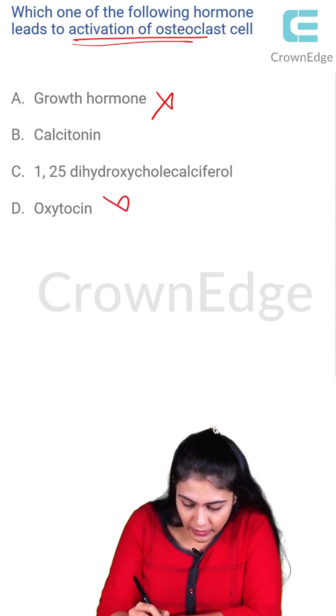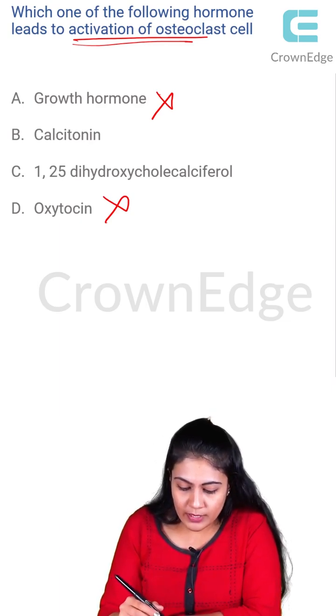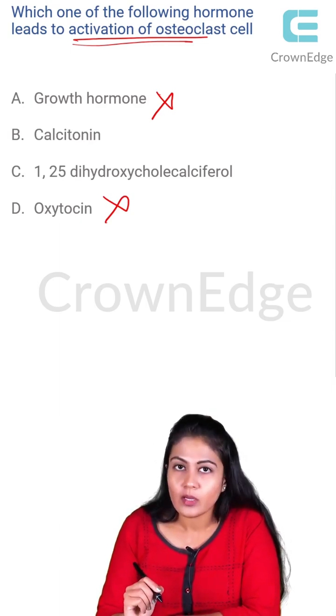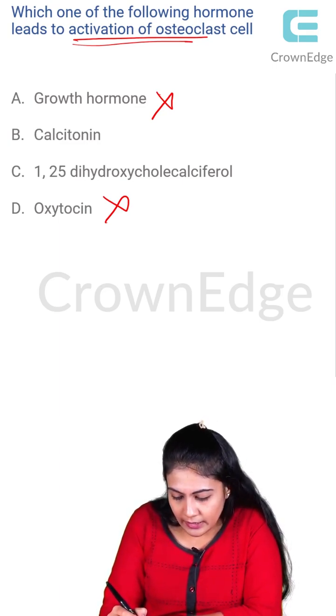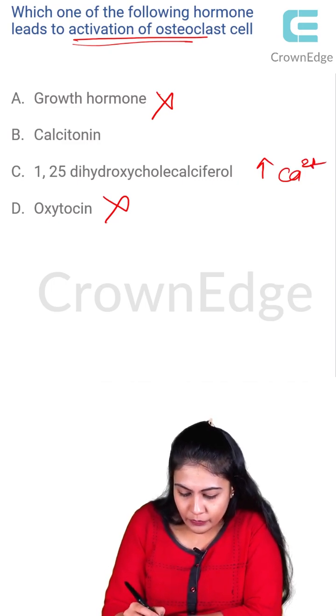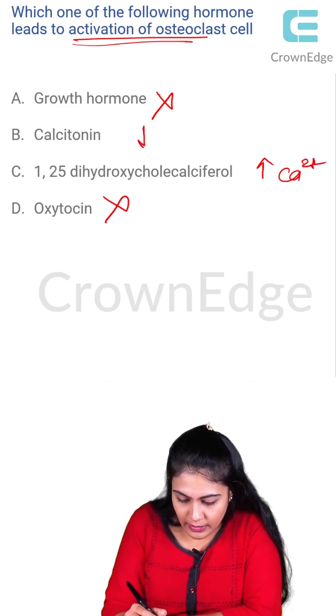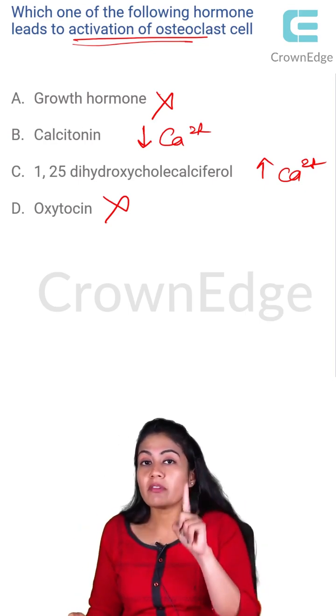And similarly oxytocin is also not playing any role. So the two hormones which play a role are calcitonin and vitamin D. Vitamin D, we talked that it increases the calcium levels, right? And calcitonin decreases the calcium levels in the blood, right? So we're talking about calcium levels in the blood.